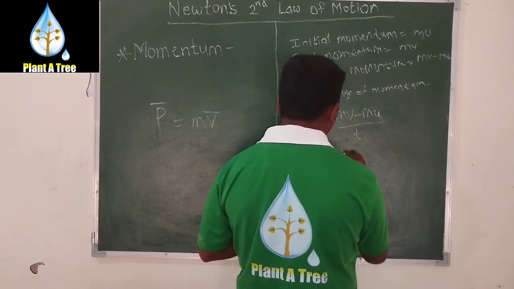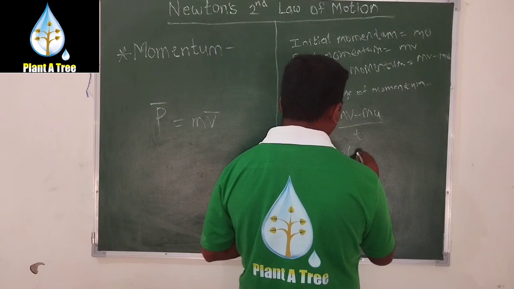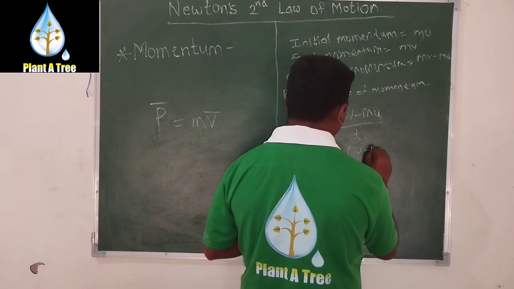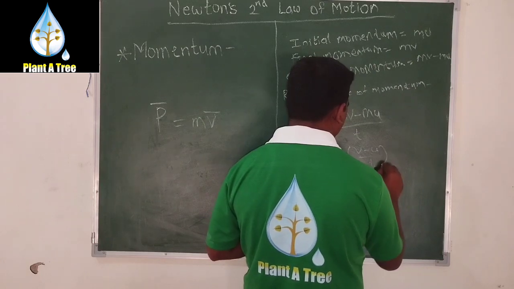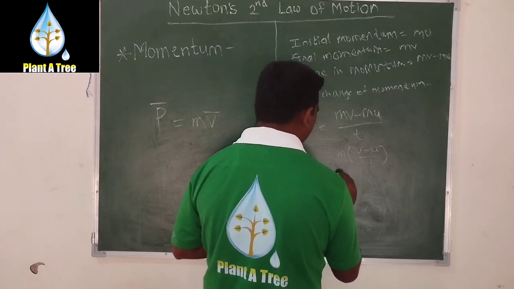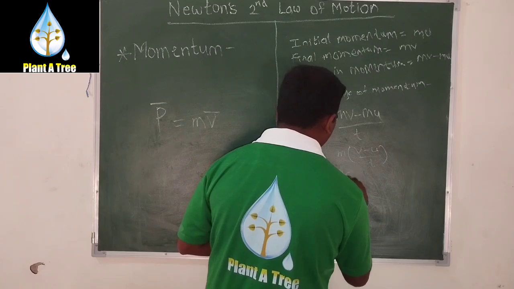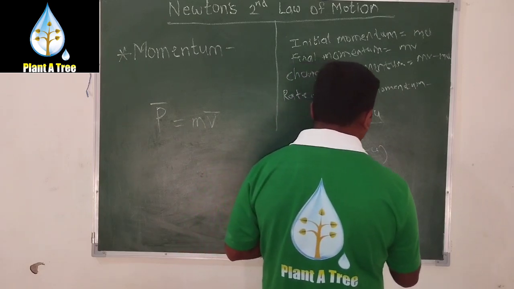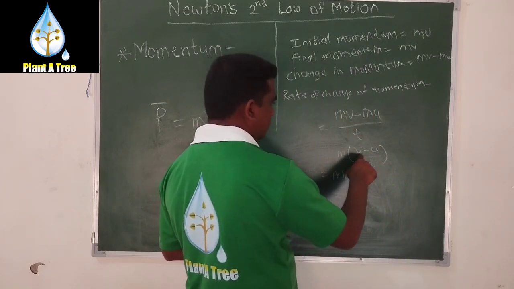Here m is common and the remaining term is (v minus u) divided by t. It is equal to ma. Here a is the rate of change of velocity, that is (v minus u) divided by time t.